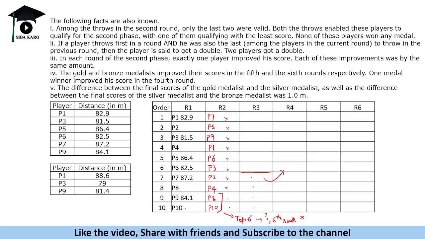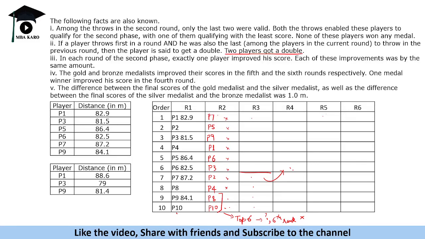Let us say P10 was throwing here and P10 is throwing here. That is called a double. Some person is throwing in this round and then throwing here also. That is called a double. Two players got a double.